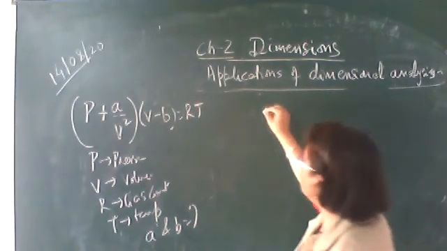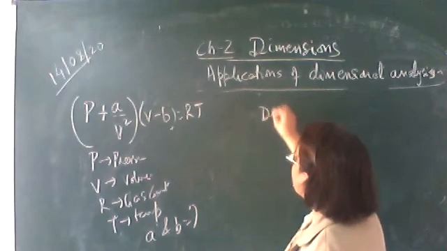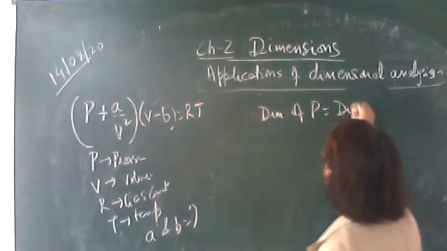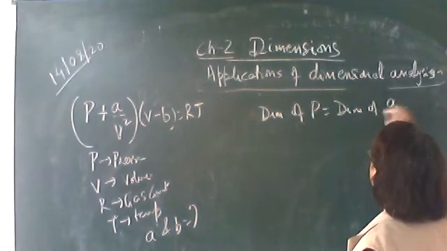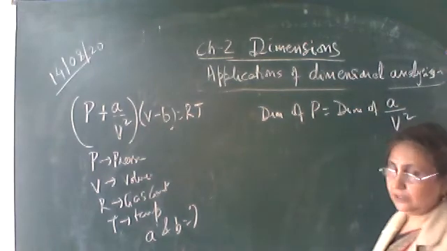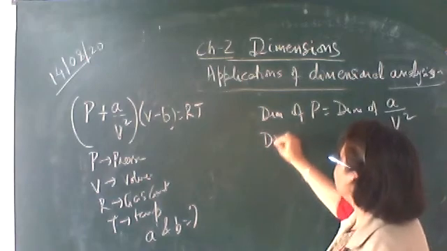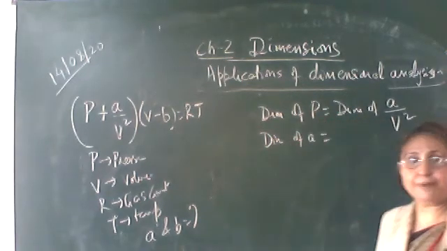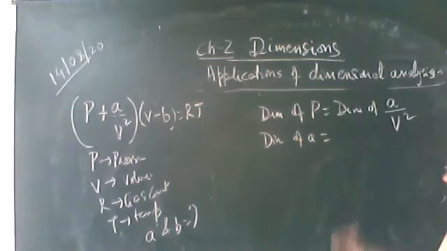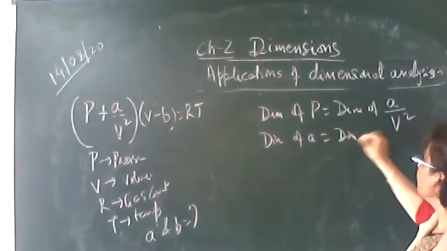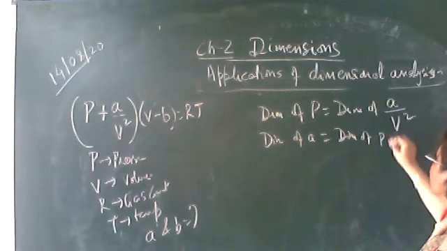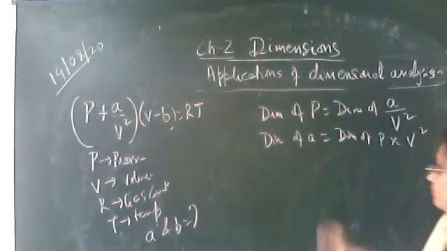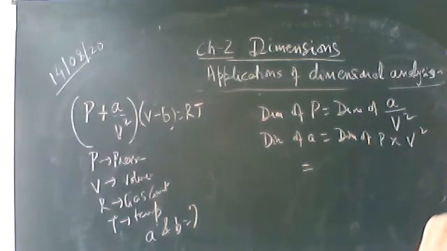Pressure is added to A. So the dimension of pressure should be equal to the dimension of A upon V square. So the dimension of A will be equal to the dimension of pressure into the dimension of V square. Now, what is the dimension of pressure?